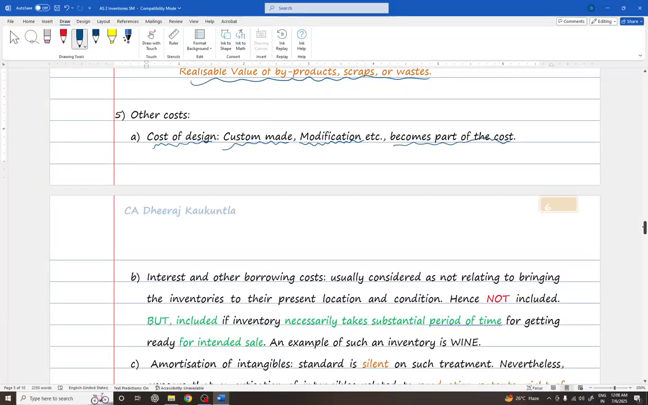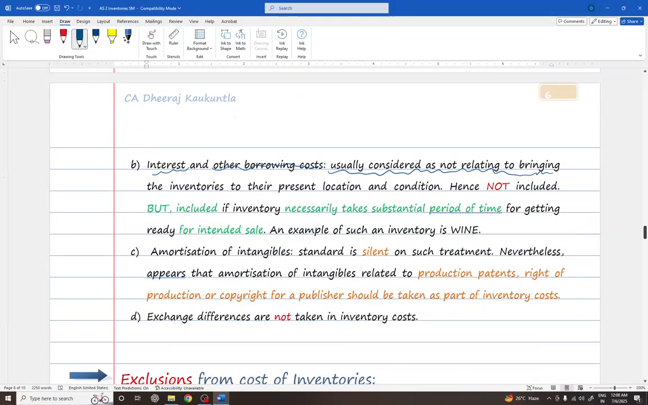Then, interest and other borrowing costs are usually considered as not relating to bringing the inventories to their present location and condition, right? Does interest become an important part of bringing the inventories to the present location and condition? The answer is no. That is why they do not form part of total cost. But there is a case. Such interest can be included if inventory necessarily takes a substantial period of time for getting ready for the intended sale. An example of such a thing is wine. If there is any interest paid for the production of wine, then such interest can form part of stock.